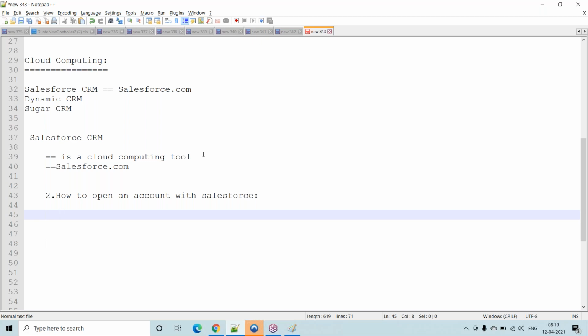But for our practice purposes, we will open an account with Salesforce, and we will practice there. That account will never expire.